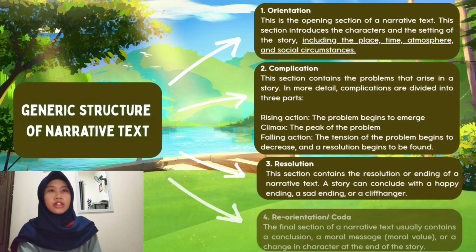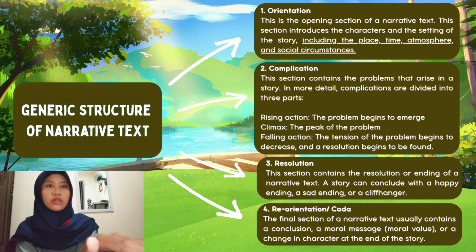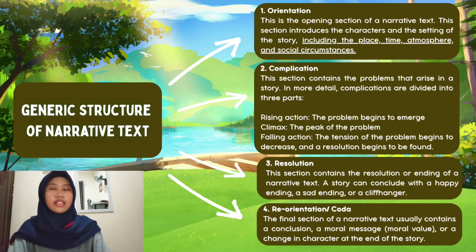The next slide is generic structure of narrative text. First is orientation. This is the opening section of narrative text. This section introduces the characters and the setting of the story, including the place, time, atmosphere, and social circumstance. Second is complication. This section contains the problems that arise in a story.